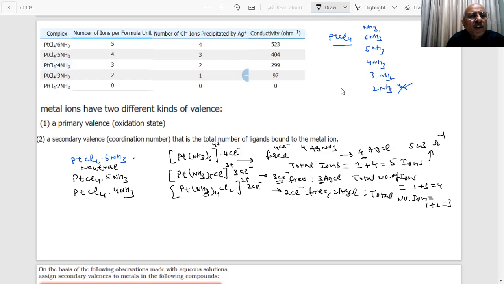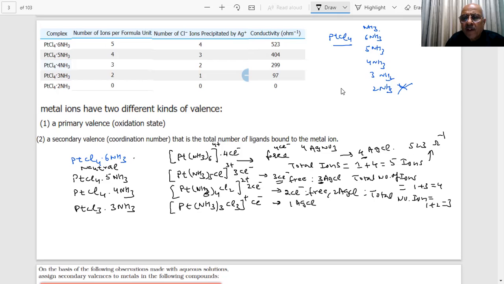And what is the next one? PtCl3, 3NH3. What will it be then? Pt(NH3)3Cl3, with 3 NH3 whole, Cl2 and Cl minus. So only 1 AgCl.